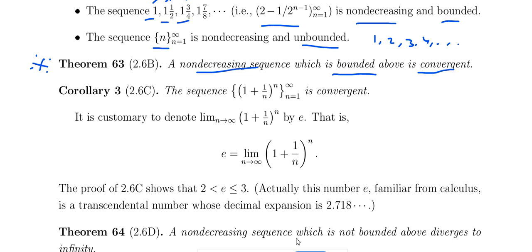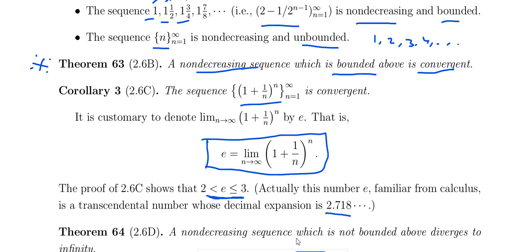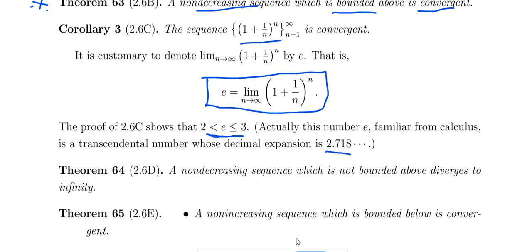And the sequence 1 plus 1 by n, okay, this is a convergent sequence. The value of 1 plus 1 by n whole power n, as n tends to infinity, is equal to e. The value of e always lies between 2 and 3, 2 less than e less than or equal to 3. The approximate value of e is 2.718 and so on. This is a transcendental number.